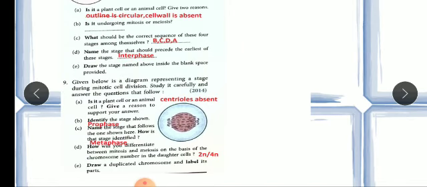Now children, in the last part they are saying to draw a duplicated chromosome and label its parts. Duplicated chromosome means homologous chromosome, because in the homologous they duplicate and all. So you have to draw a diagram like this, you can see. From the book you can easily draw.